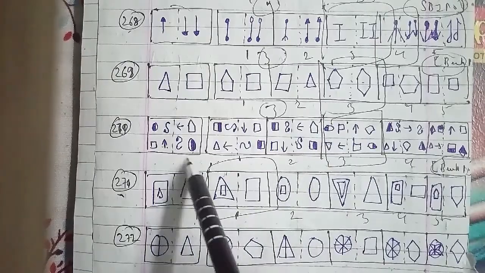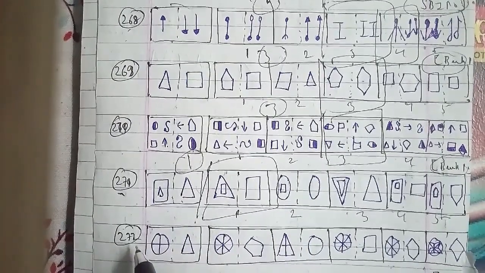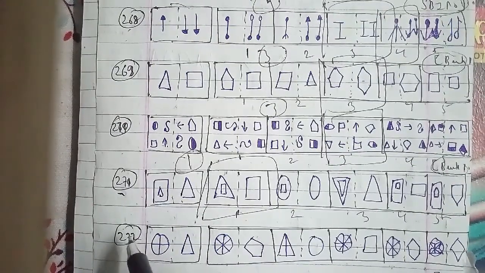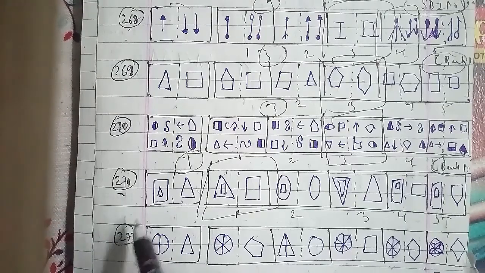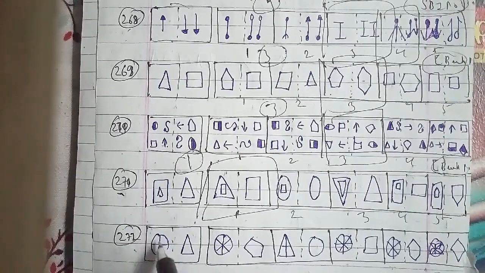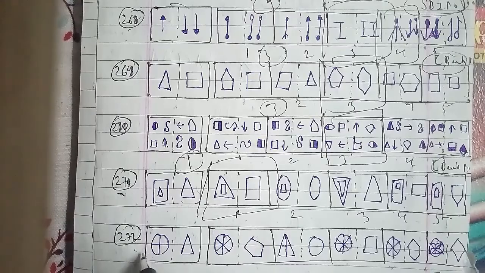We will be going ahead with the 272nd question of the session. With a circle, there is a plus sign, with horizontal and vertical lines, and this is a triangle here.